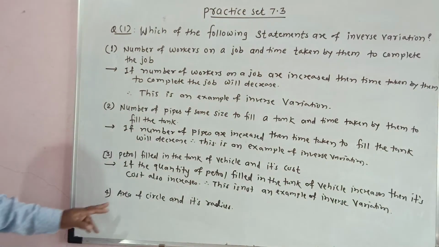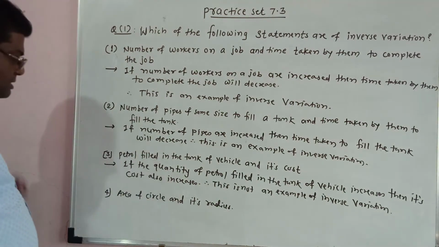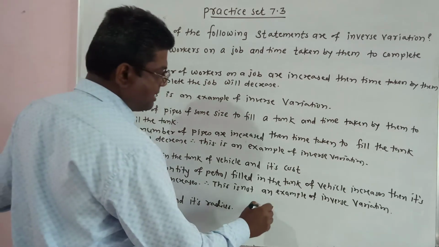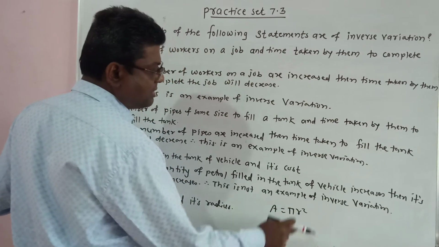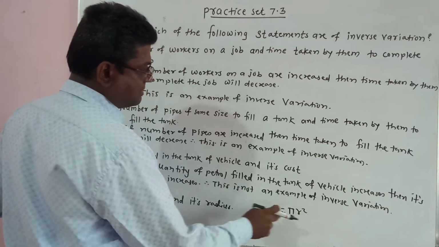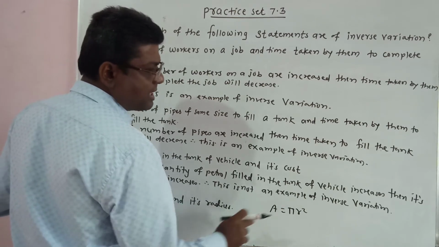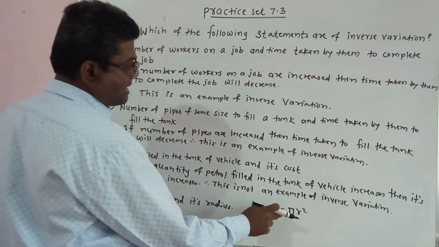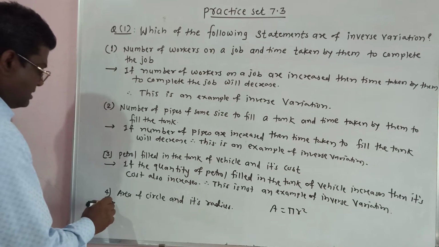Number 4, area of a circle and its radius. We know that the area of a circle is given by A is equal to pi r square. If we increase the radius r, then the area also increases. Therefore, this is not an example of inverse variation. This is an example of direct variation.